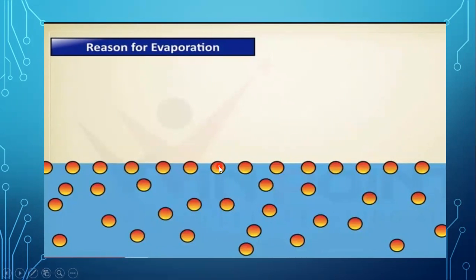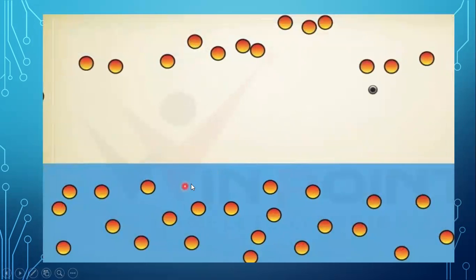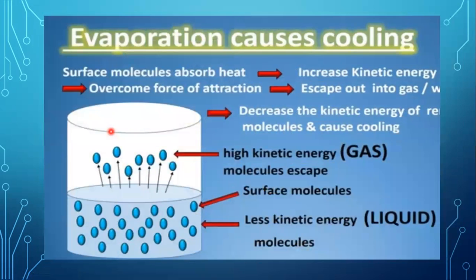As a result, these molecules are capable of overcoming their attractive forces with the other molecules and are converted into the vapor form. This spontaneous escape of liquid molecules from the surface of the liquid into the air is known as evaporation.